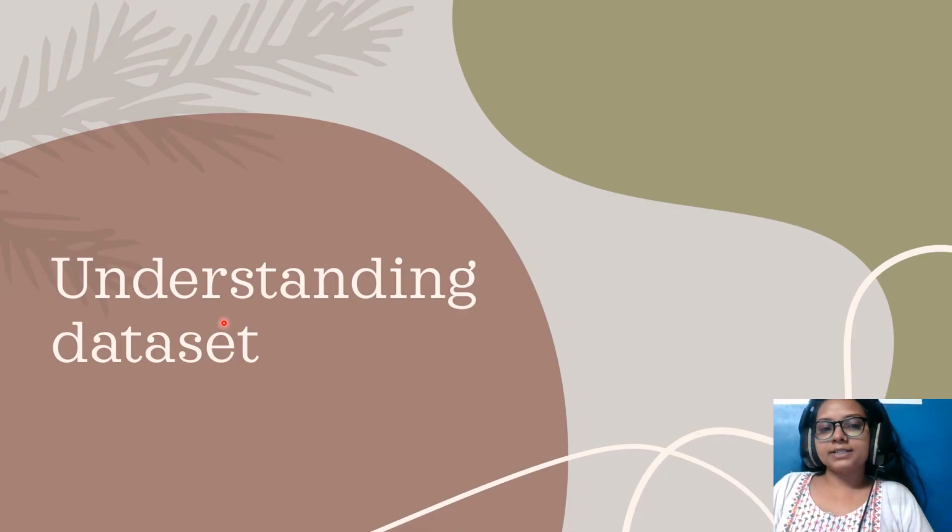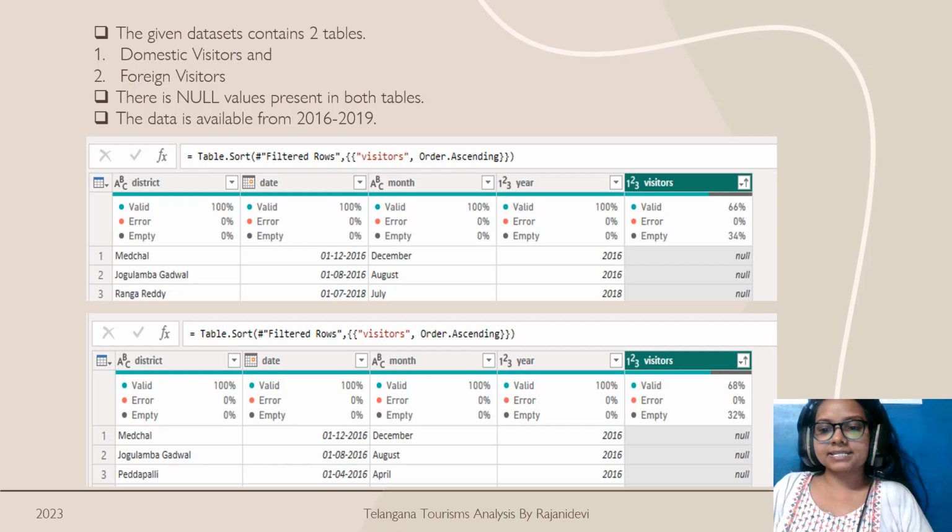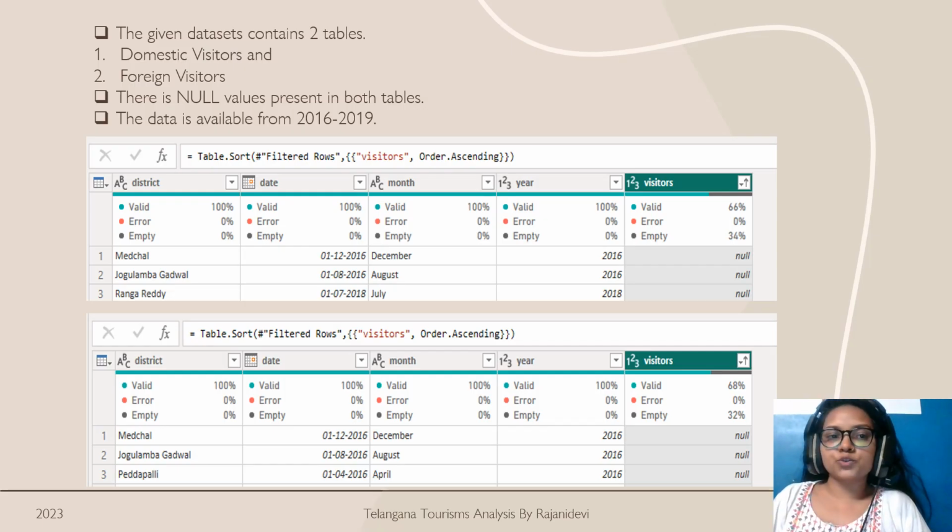So it's time to understand the data sets. Basically, two tables have been provided. One is for domestic visitors, which contains information about visitors from India, and the other is the foreign visitors table, which contains information about tourists from outside India.